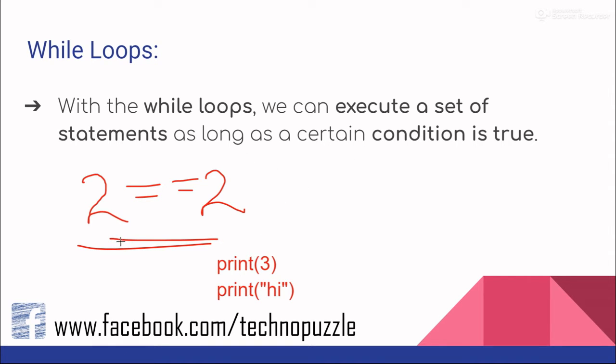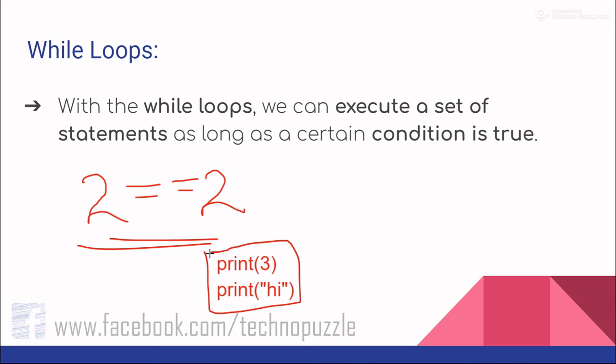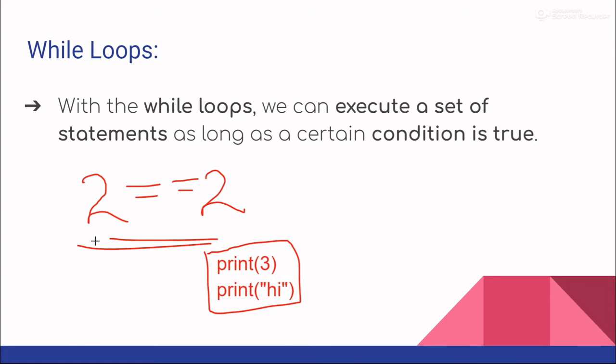Actually, we want to execute this group of statements as long as this condition is true. So this condition is always going to be true, right? Because 2 is always going to be equal to 2. So this will be an infinite loop. That means this will go on forever.